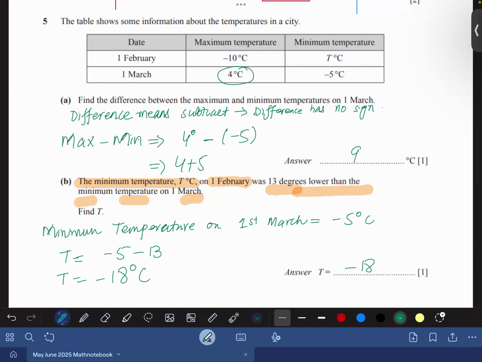Lower means it is less than -5, meaning it is colder. -5 degrees is cold, -18 is much colder. Agree or not? Understood? Have you seen one thing, that I wrote only -18 here, no degree and centigrade symbol? The reason is because the examiner was asking about T, not T degrees centigrade. That is the reason I wrote only T.